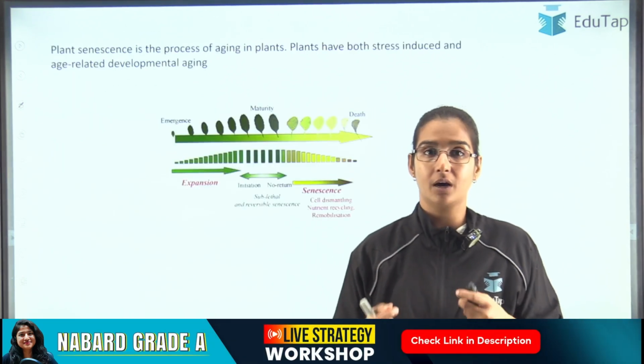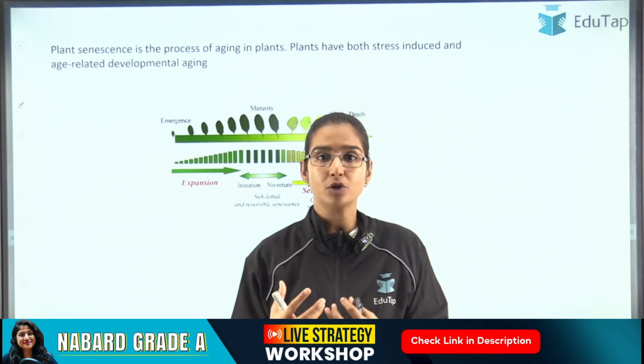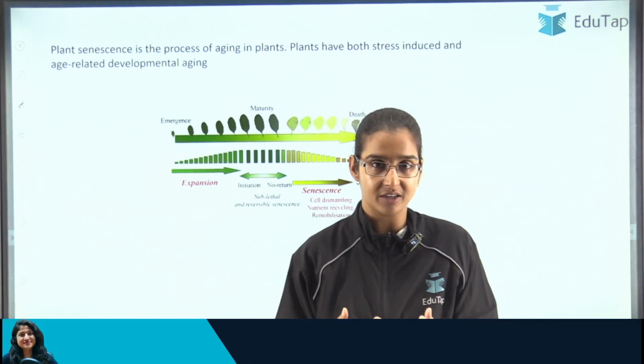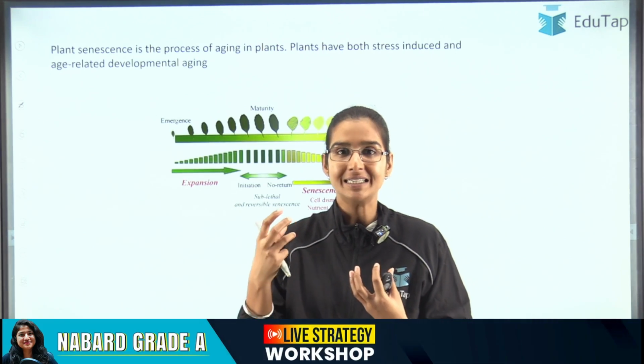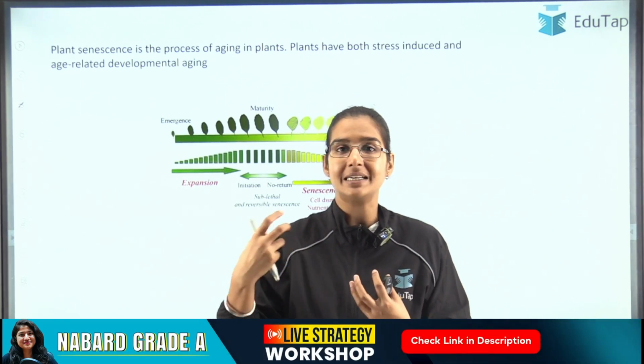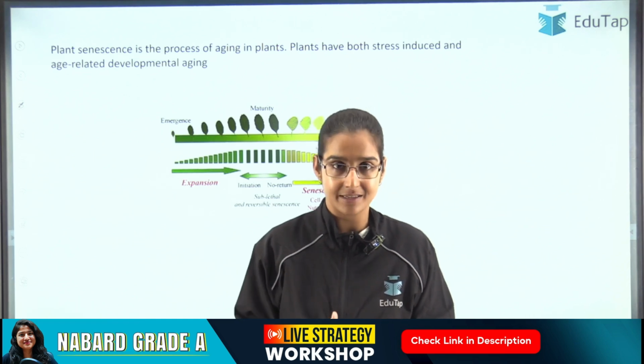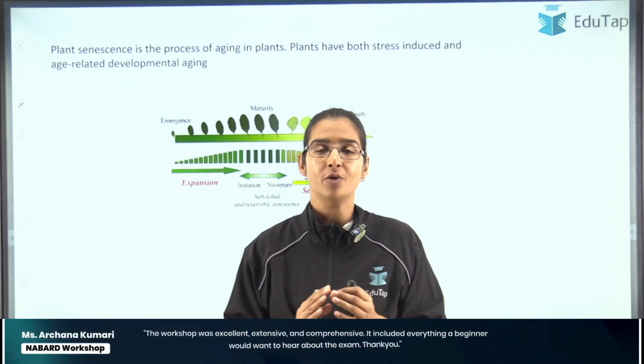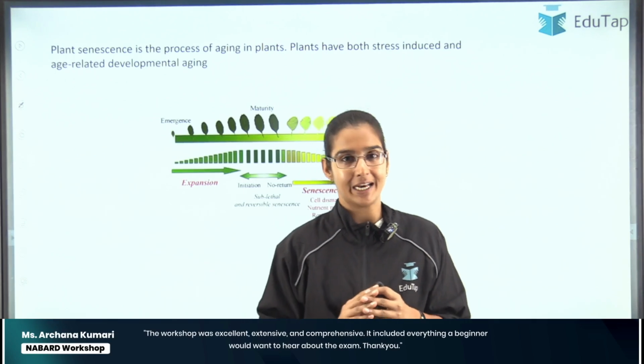A plant can age because of natural factors or because of some stress related factors. But when the chlorophyll starts degrading and the plant starts aging, that is known as plant senescence. All right, so with this question we come to an end of our today's 10 MCQs.